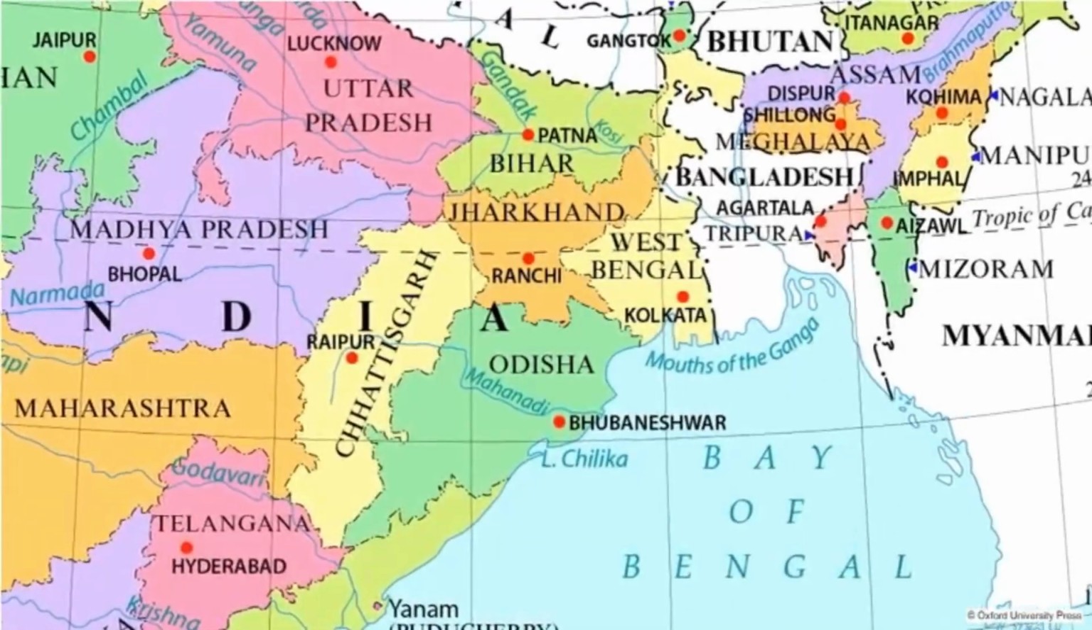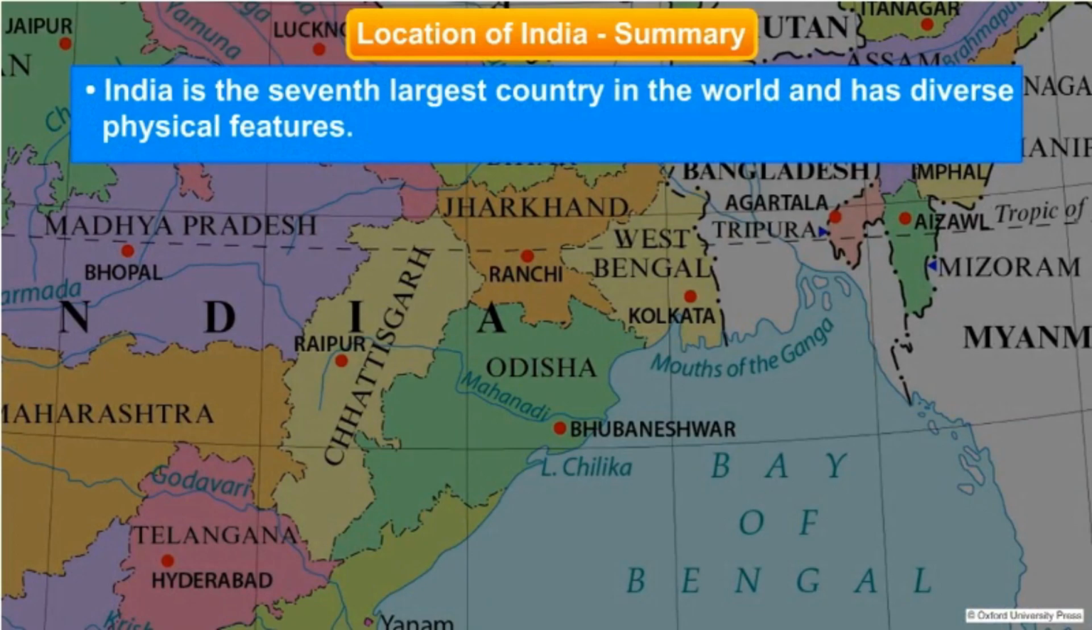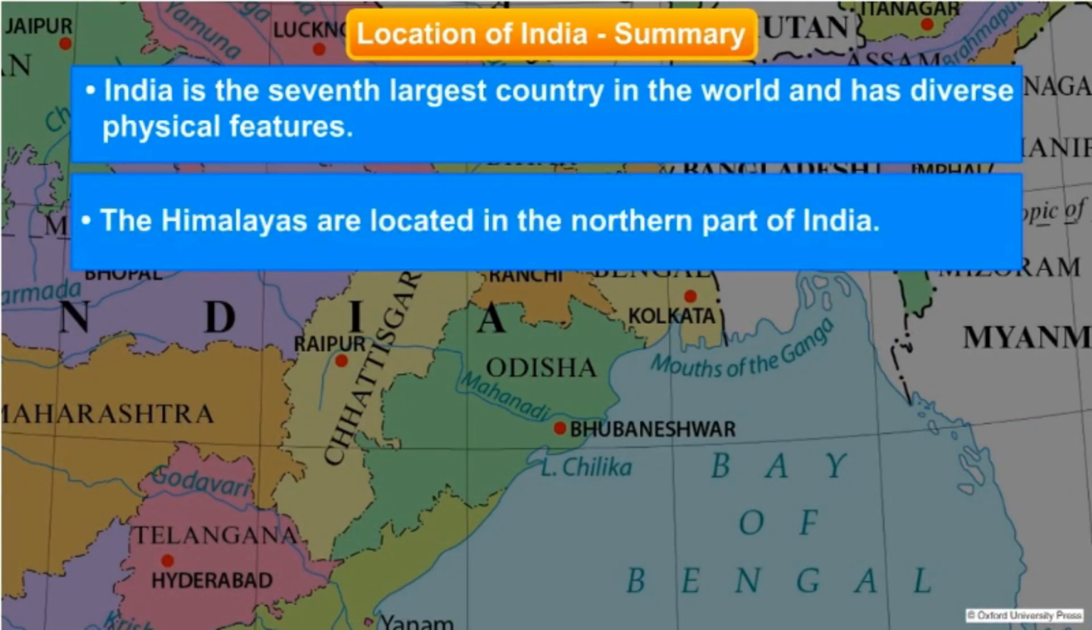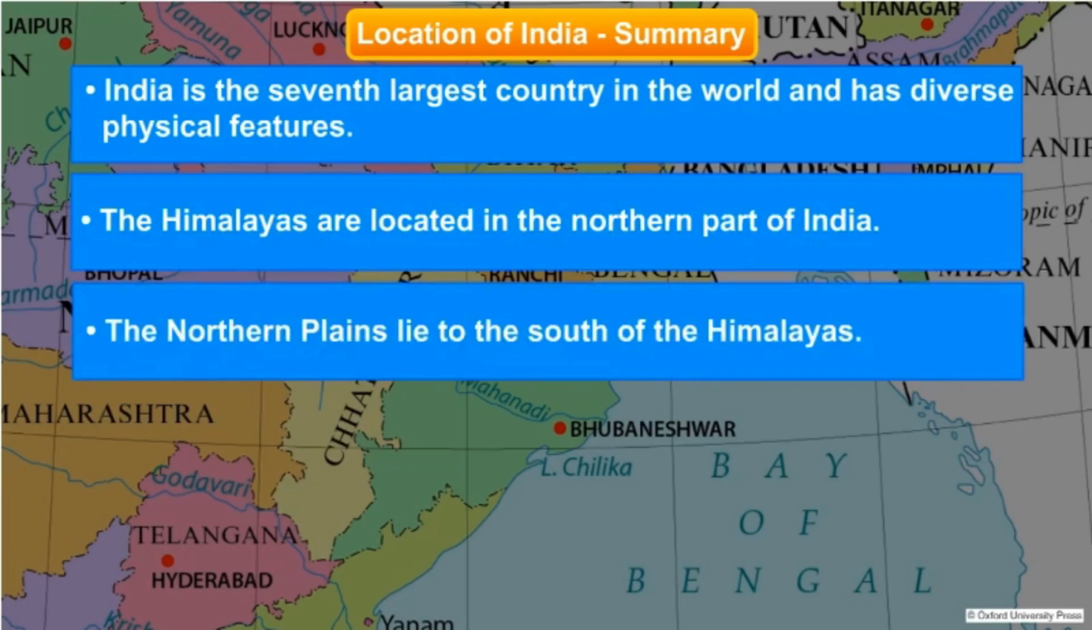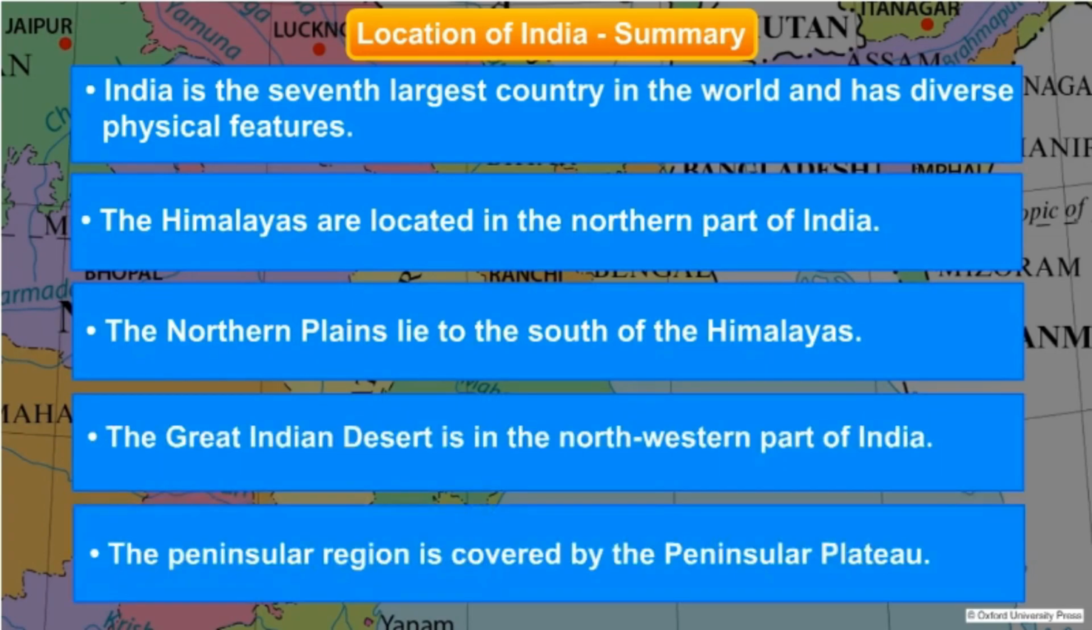Let us recall what we just learned. India is the seventh largest country in the world and has diverse physical features. The Himalayas are located in the northern part of India. The northern plains lie to the south of the Himalayas. The Great Indian Desert is in the northwestern part of India. The peninsular region is covered by the Peninsular Plateau.